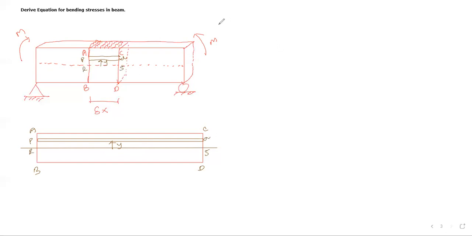So first of all we have derived an equation like this: M by I equals sigma by y equals E by R. Now first of all we need to calculate sigma. What is sigma? That is the stress. Now tell me in chat box, stress equals load by area.